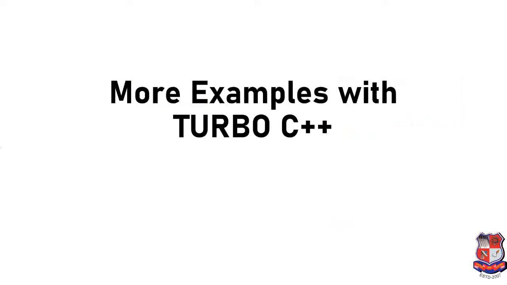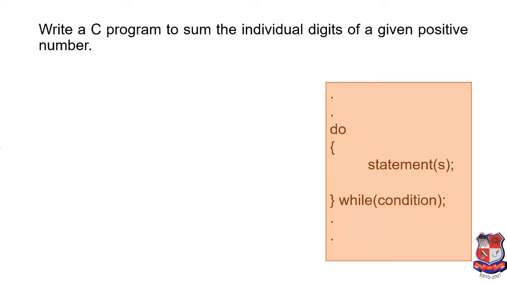Now we'll see some more examples with the use of Turbo C++. We'll start with the first, that is, write a C program to sum the individual digits of a given positive number. Okay, now first we have to discuss how to find the sum of individual digits of a number.